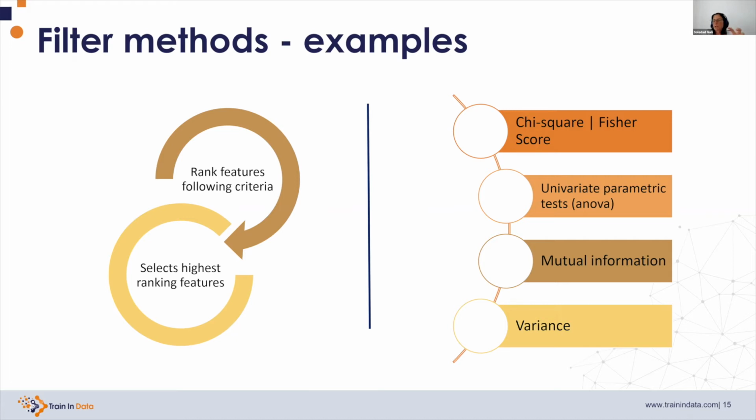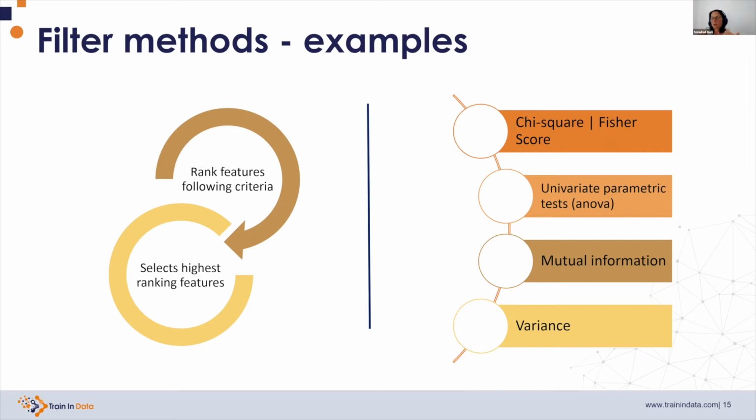So in order to rank features, we can use statistical tests, like for example, chi-square. If we have categorical variables, chi-square determines the distribution of categories in two groups, and one group could be when the target is 0, and the other group is when the target is 1, or if we have multi-class. So it allows us to say whether the distribution of categories in the different segments of the targets are the same. If they are the same, then the p-value is going to be really big. If they are not the same, then the p-value is going to be really small. So it's a ranking of features.